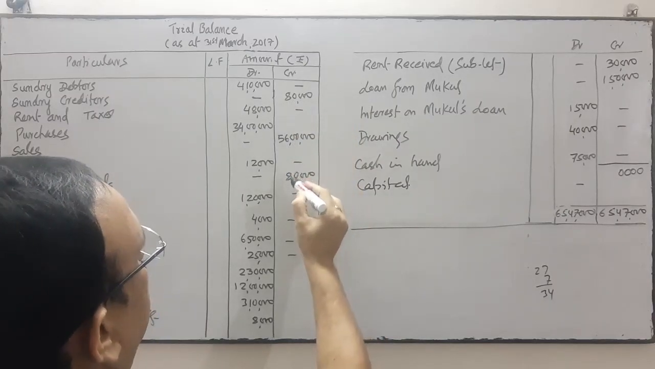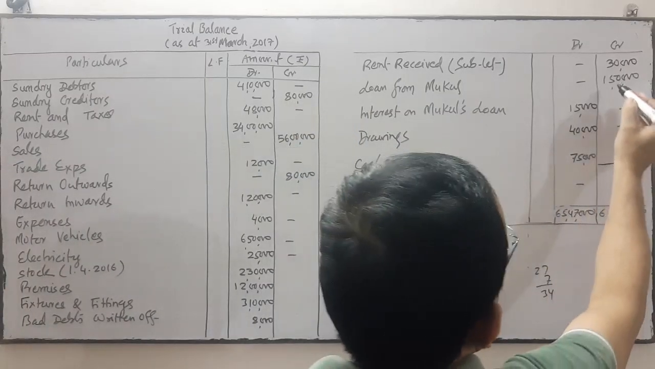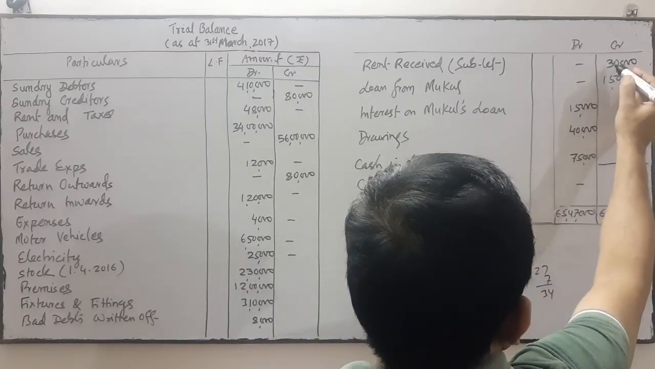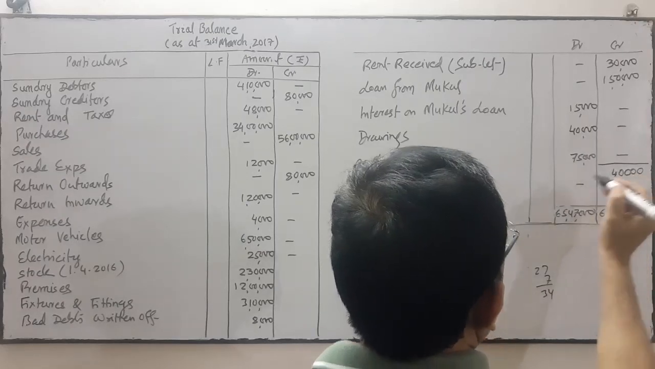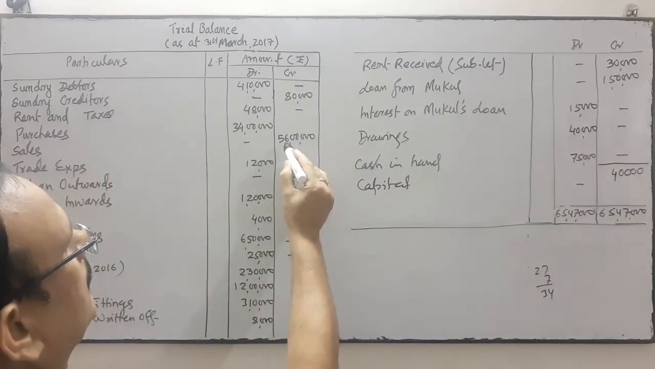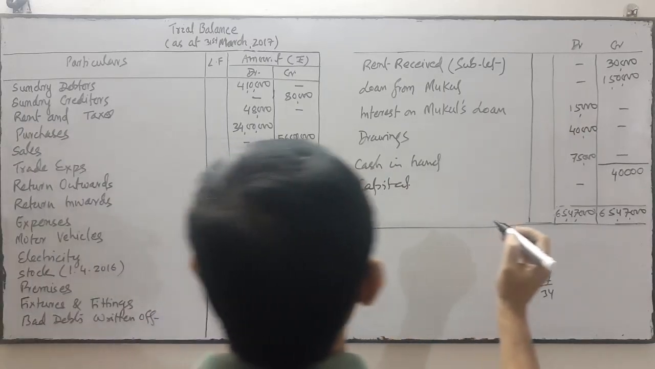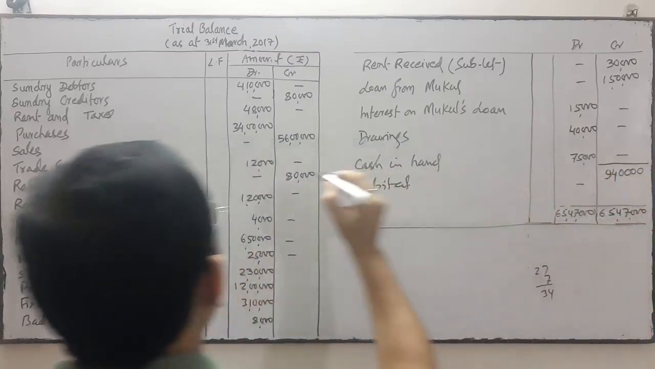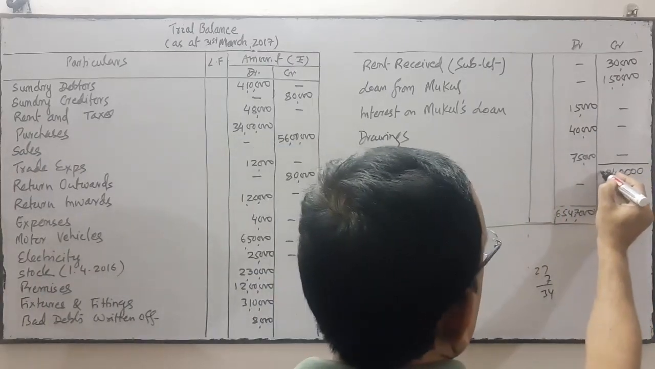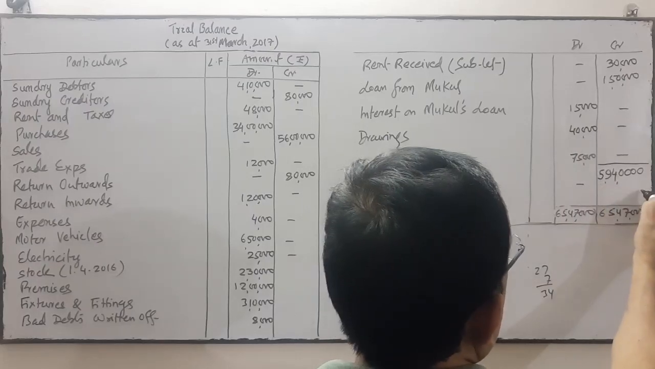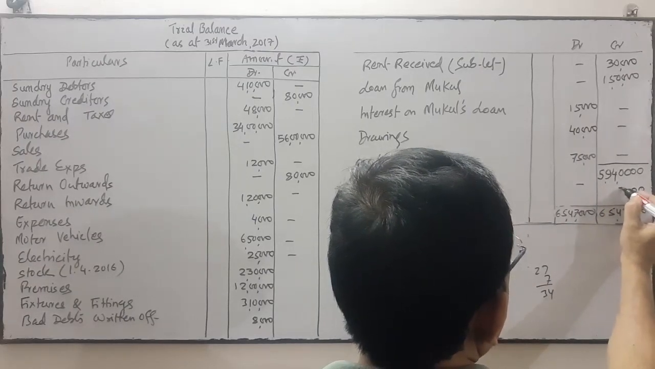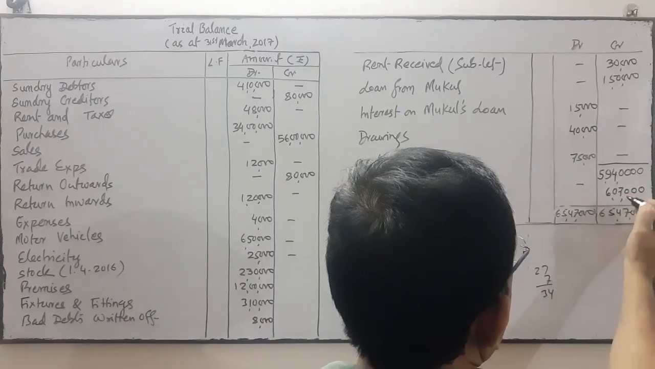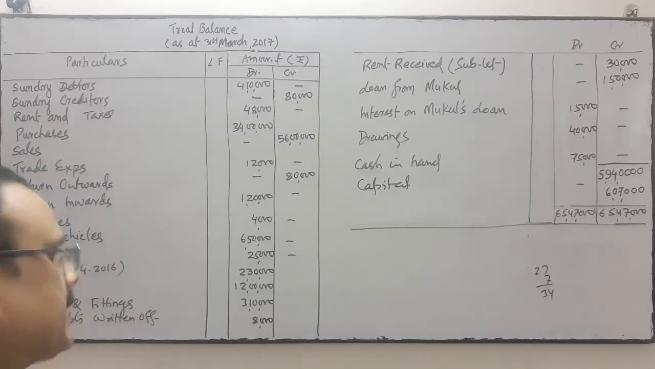8 and 8, 16, 17, 18, 19, or 4, 24, 2 carry, 8, 6 or 2, 8 or 1, 9 and 5. 5 lakh 94. Difference is 0, 0, 0, 7, 0, 6. 6 lakhs 7,000 is the difference.